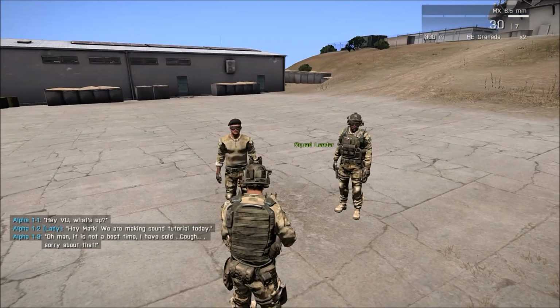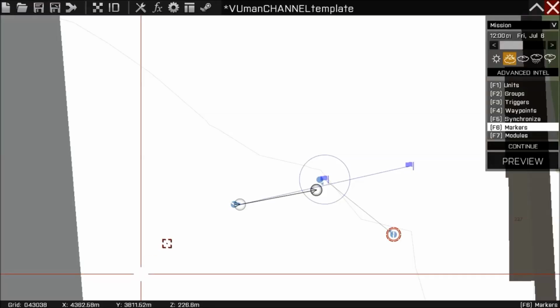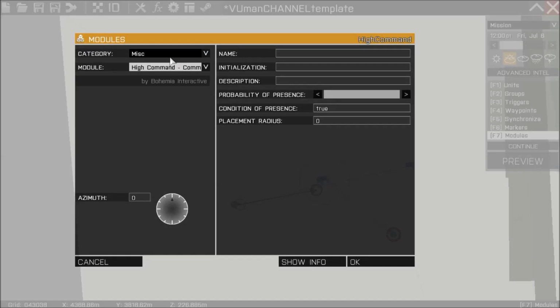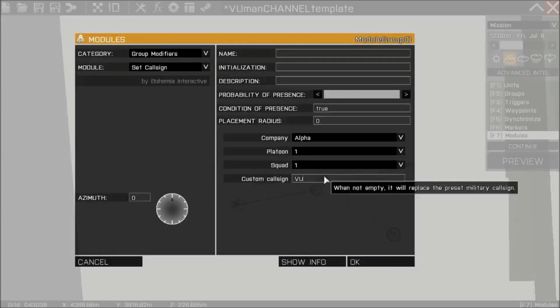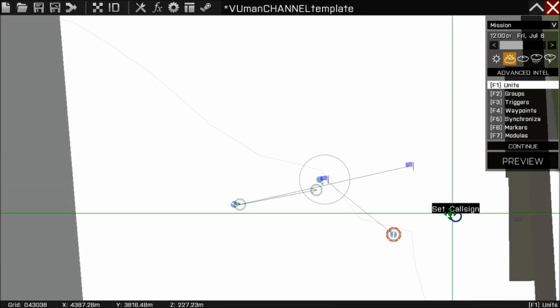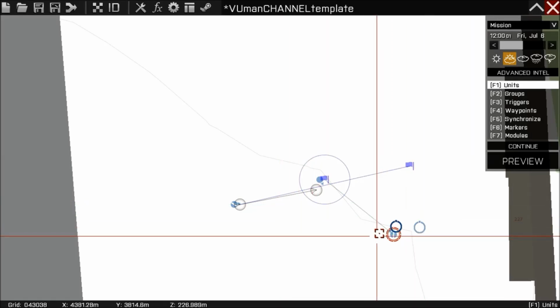If you want to change alpha 1.1, alpha 1.2, we can do this very quickly with some modules. Just set call sign. Okay, 1 is for me, Viewman. We're gonna put it here. I'm just gonna copy it so it will be faster.